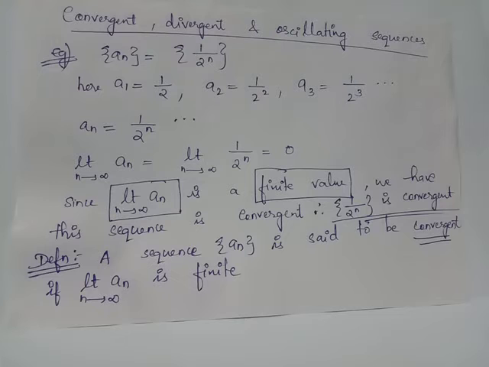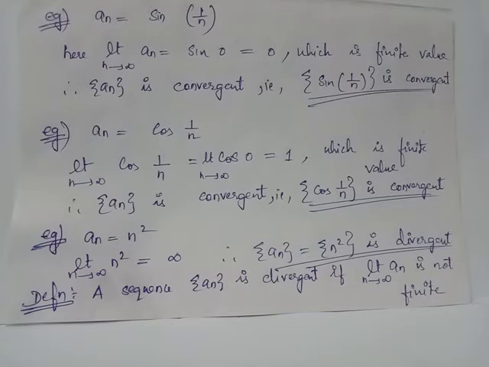Mathematically, we have the definition. A general sequence a_n is said to be convergent whenever limit n tends to infinity of the general term a_n is a finite value. Let us consider another example.